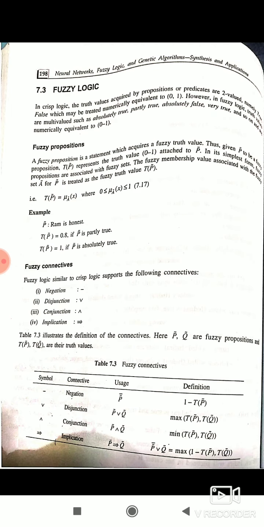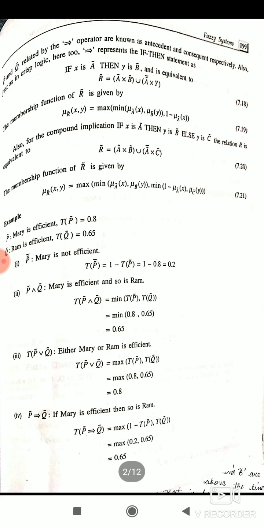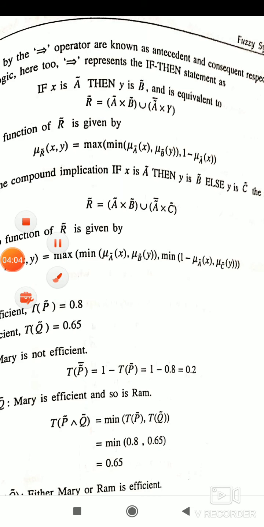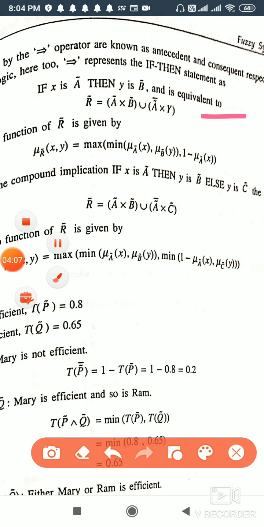Okay. Now with this we have one more connective that is known as the if then connective. Now the if then rule is very important in the case of fuzzy. If then can be used in two ways: simple if then, and if then else. Now just see here, the simple if then: if x is A, then y is B. Now A and B are what? A and B are fuzzy statements, given by curl A and curl B.